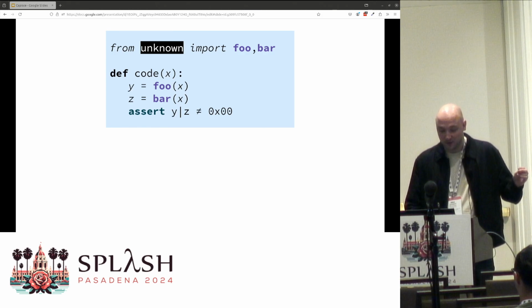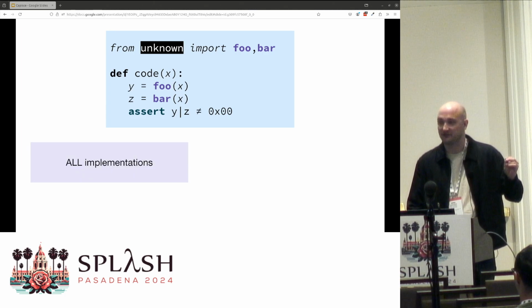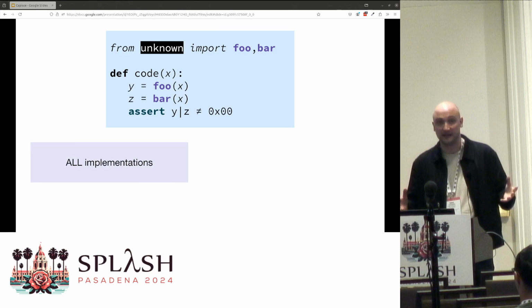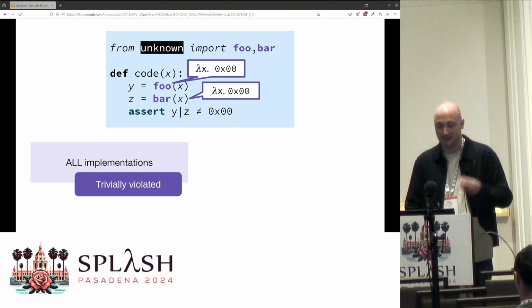To verify this code, we're tempted to be pessimistic and say, does this hold for all implementations of foo and bar? And of course the answer is no, because we can just set both of them to zeros, and then their bitwise OR is going to be 0.